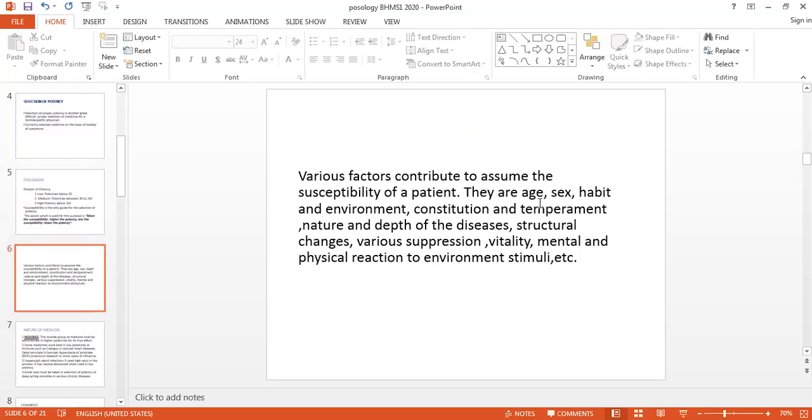Age we have seen, but ये सब factors के लिए, if the pathological changes are less, you can give the higher potency. If the pathological changes are more, you have to give the lower potency. तो एज भी वहाँ पे आप डिफ्रेंशिएट कर सकते हो, सेक्स पे डिफ्रेंशिएट कर सकते हो, हैबिट एंड एनवायरनमेंट भी वहाँ पे आप डिफ्रेंशिएट कर सकते हो. So ये जो rules मैंने दिए थे, they are depending upon that only.